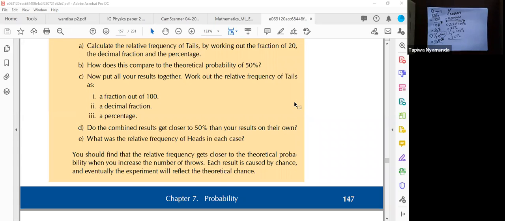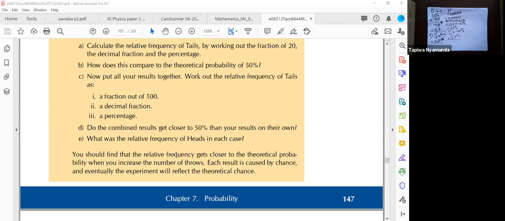This is called the law of large numbers. What the law of large numbers says is, when you do the experiment more, it becomes normal. It approaches the normal distribution. It approaches what it is likely to be.